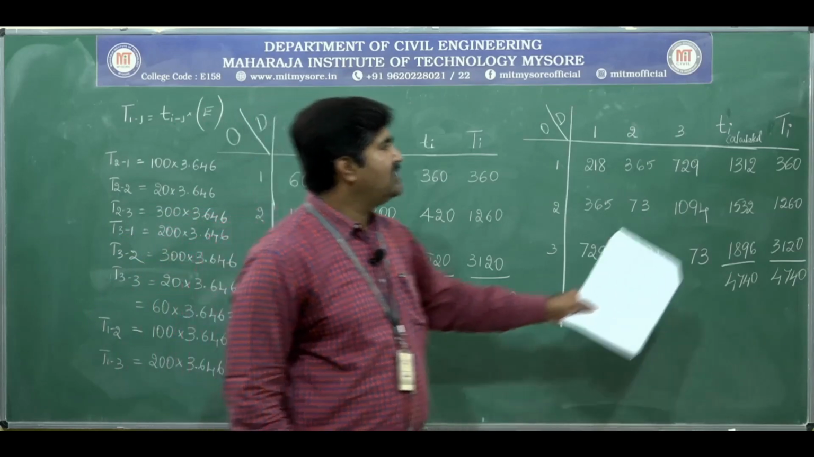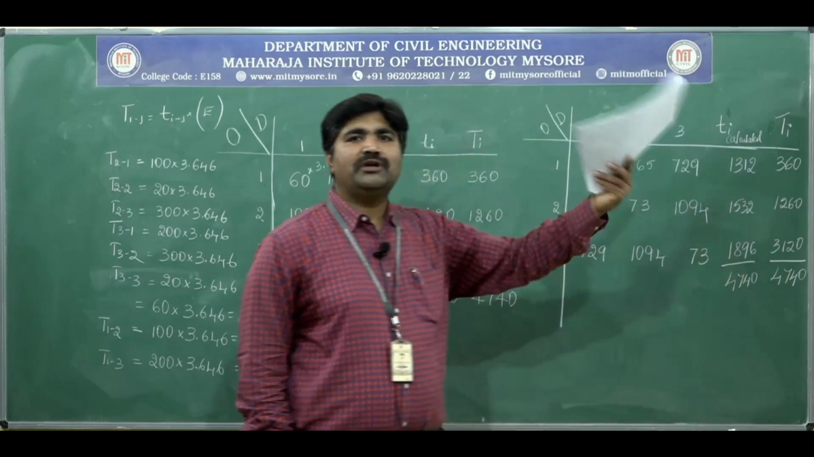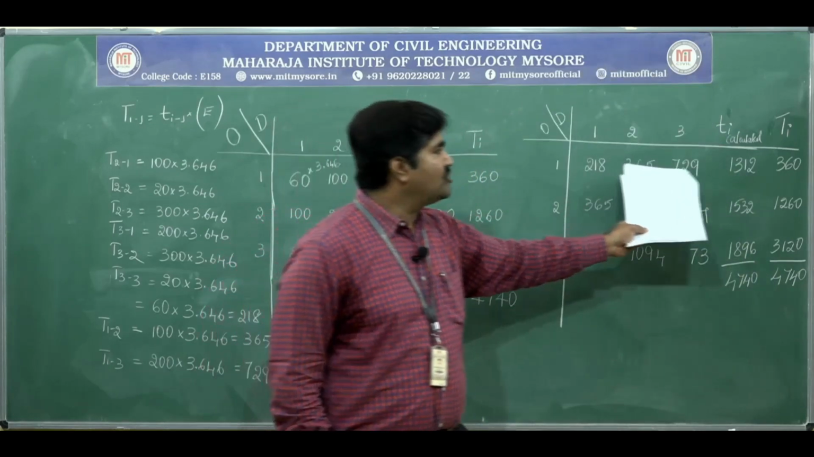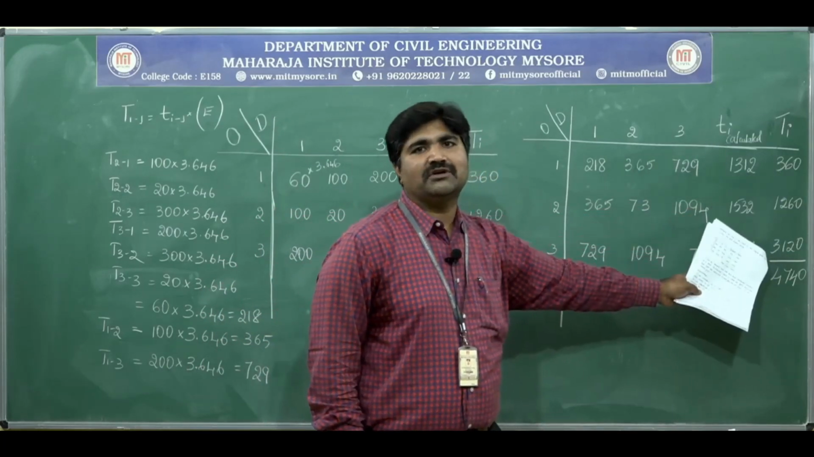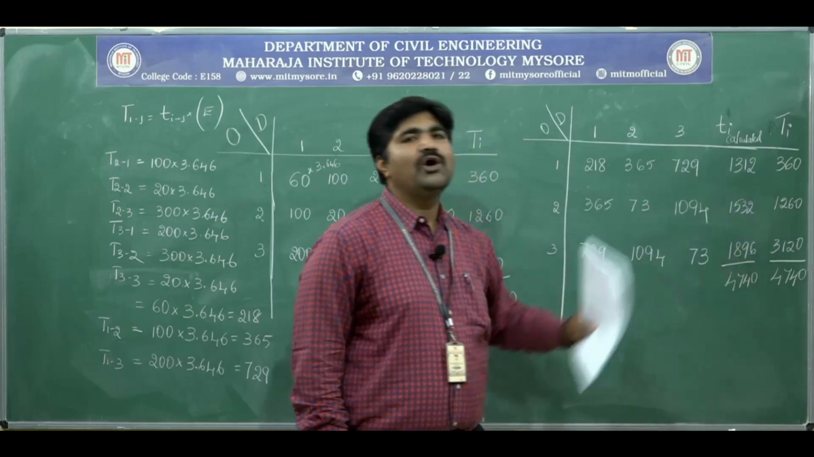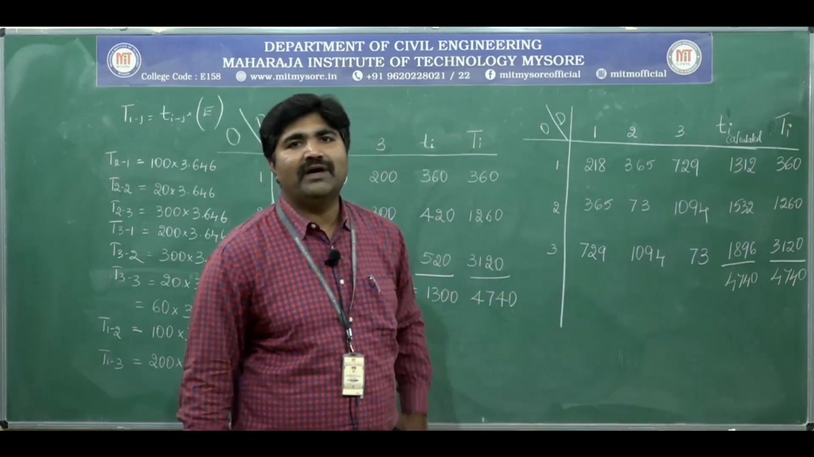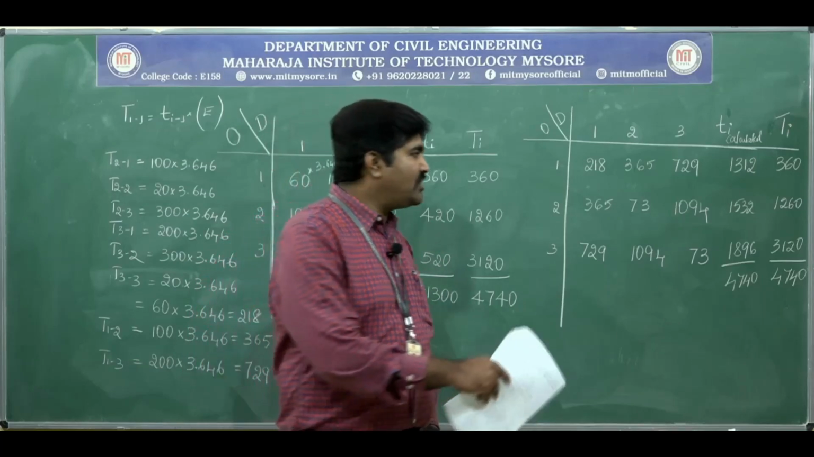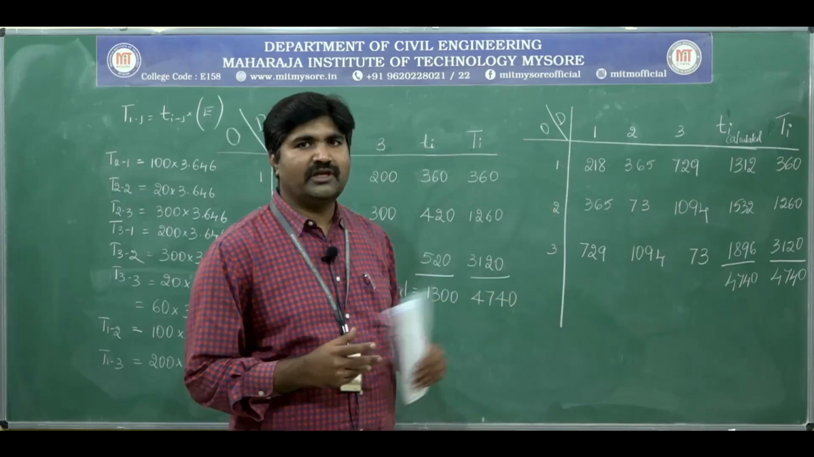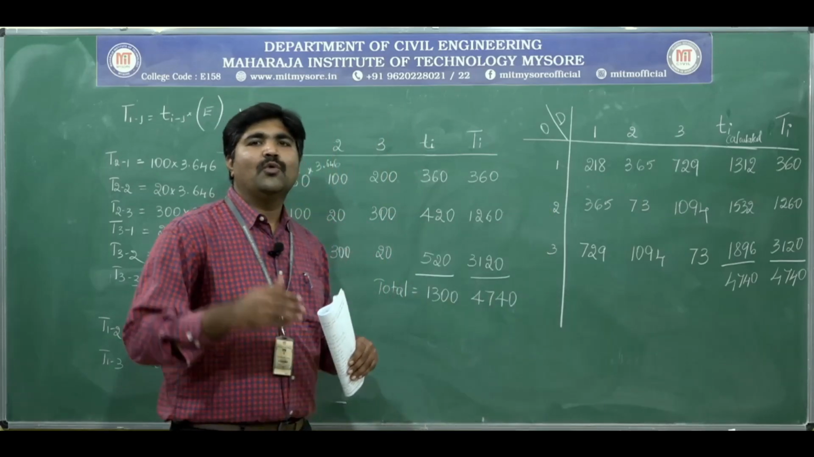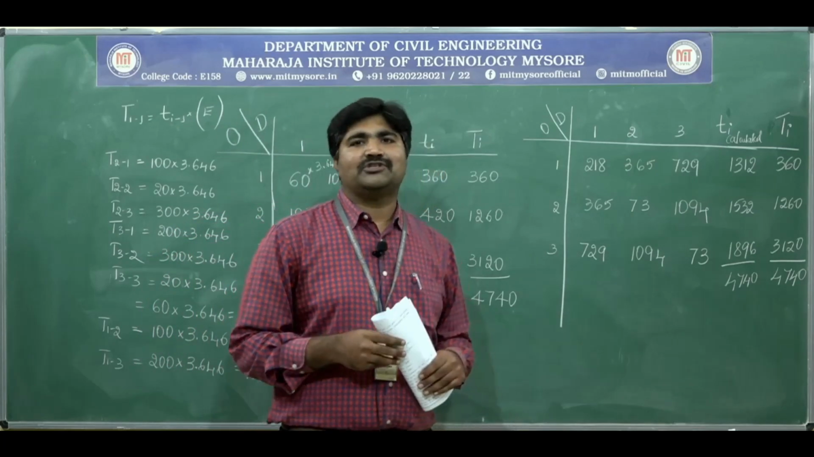You can observe, these are the total trips, these are the trips which are distributed for the future. When we total, that is not tallying with the given future trips. Instead of 360 we are getting 1312. Instead of 1260 we are getting 1532. Instead of 3120 we are getting 1896. You can observe in some zones it is over projected. In some zones it is under projected.